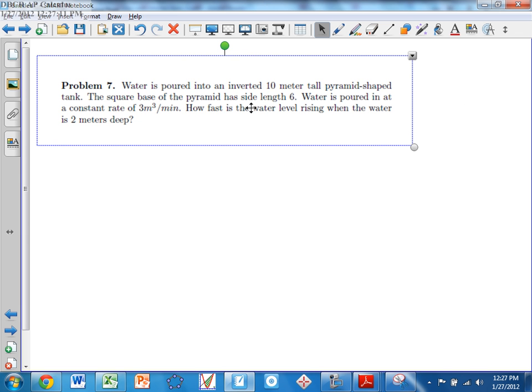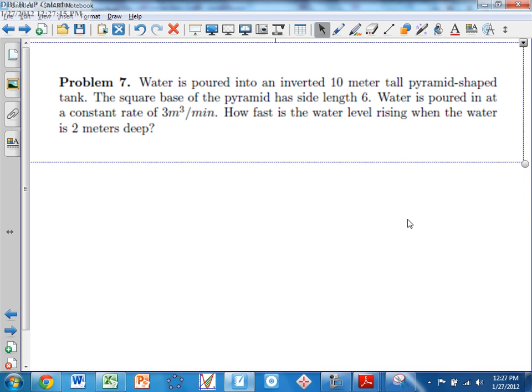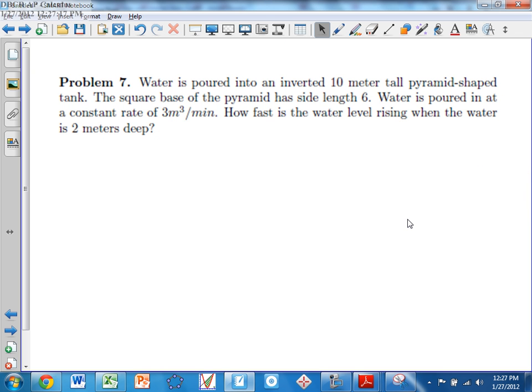Alright. Let's take a look at this problem now. I can give you the packet that this is in if you'd like. It's number 7 in this packet. You don't have to write it all out. Turn to number 7, please.